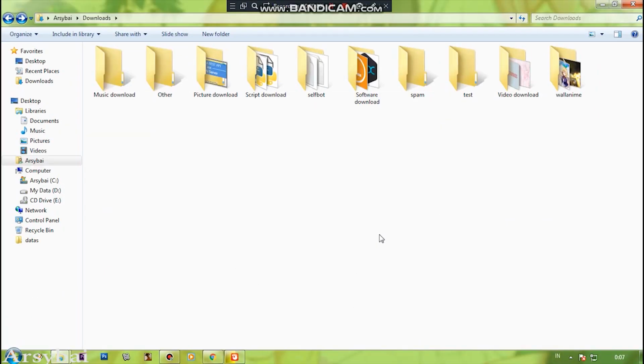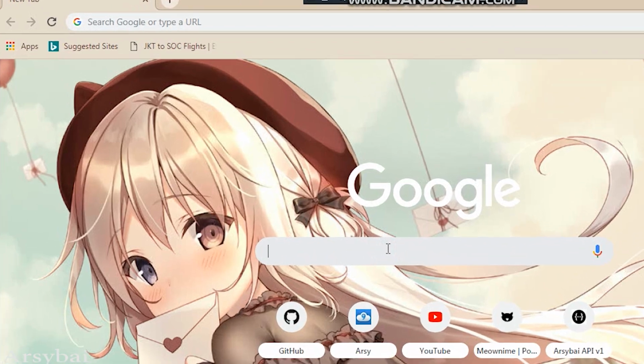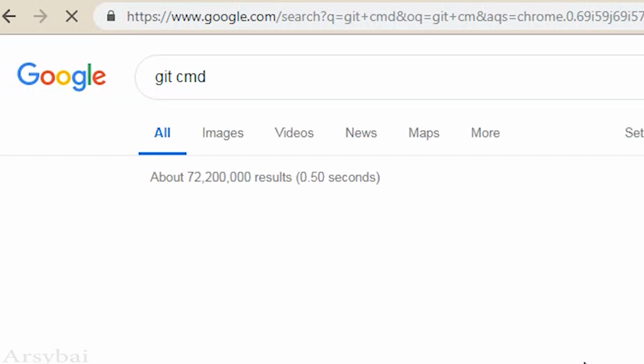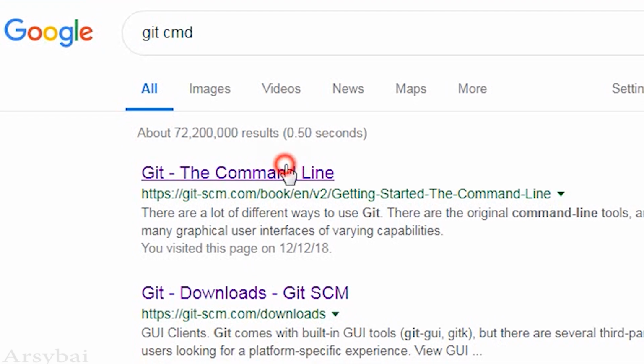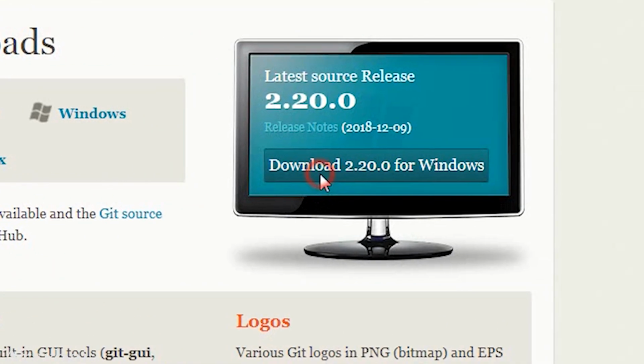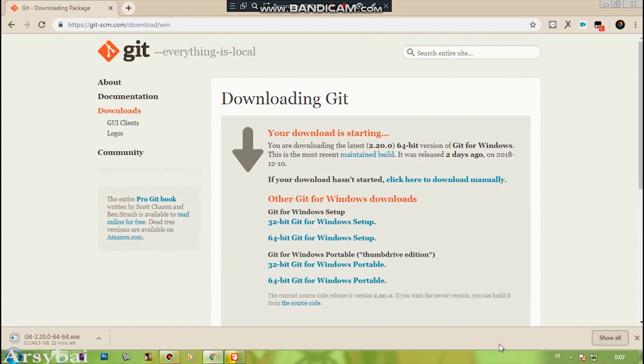If you're done with Python 3, now download Git command. Search this. And click this, and this. Then install it.